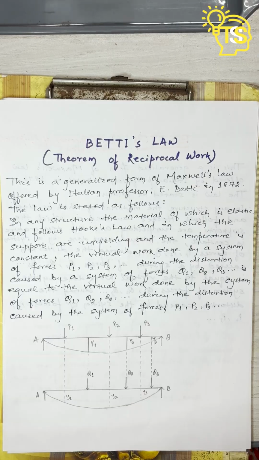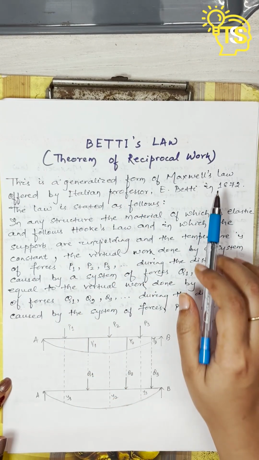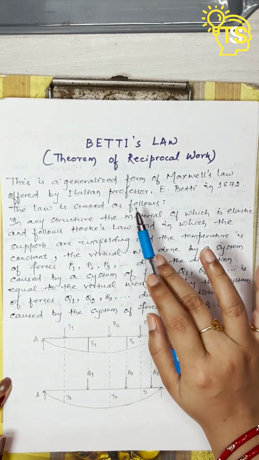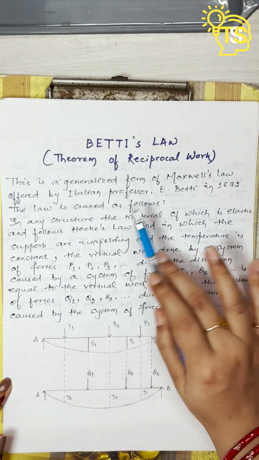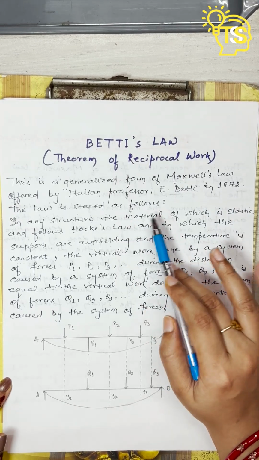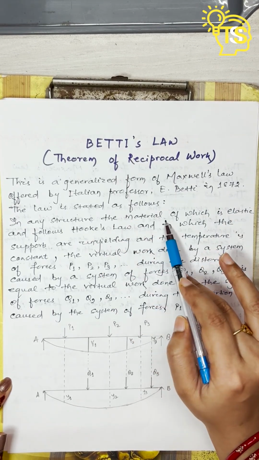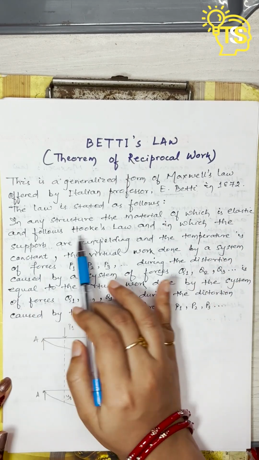Today we will study about Betti's law. It is otherwise called the theorem of reciprocal work. This is a generalized form of Maxwell's law offered by Italian professor E. Betti in 1872. The law is stated as follows: in any structure, the material of which is elastic and follows Hooke's